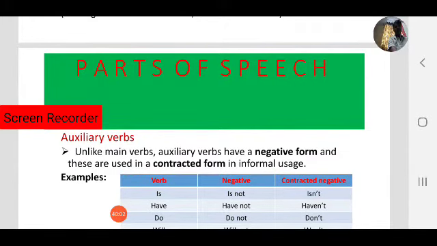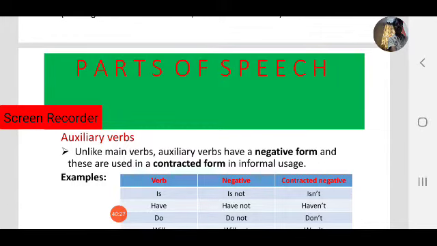Auxiliary verbs, you know, are helping verbs. Helping verbs can be divided into two categories: primary helping verbs and modal helping verbs. We have seen with examples. So these auxiliary verbs are helping verbs, whether primary or modal.